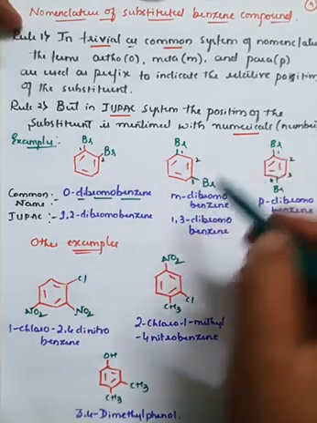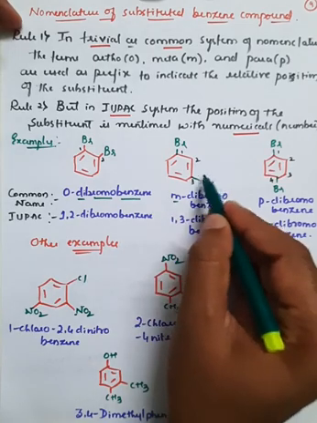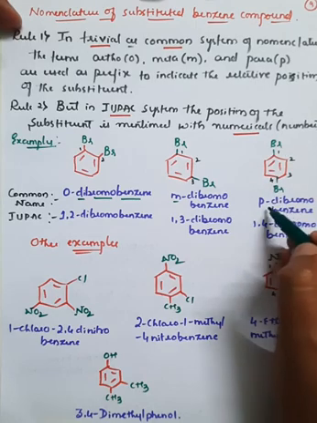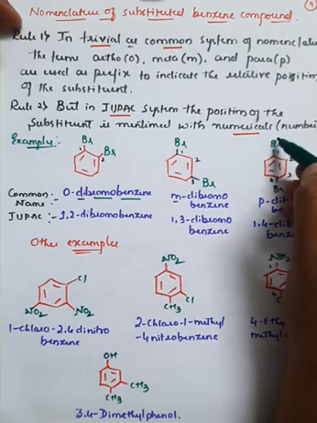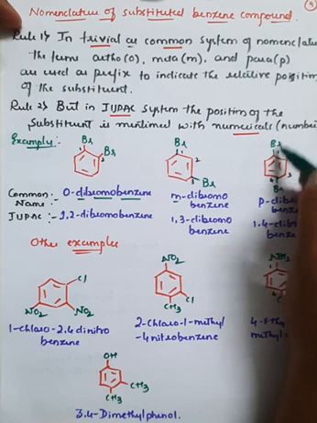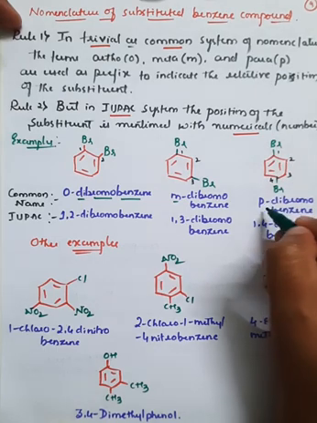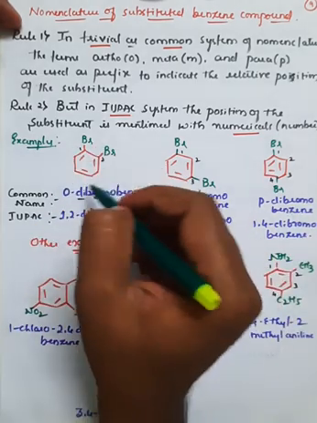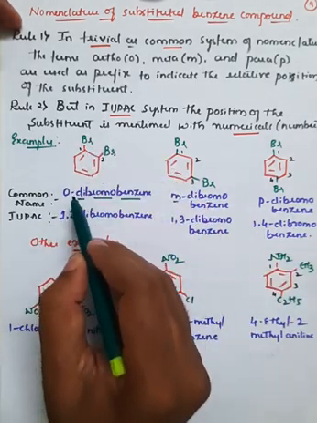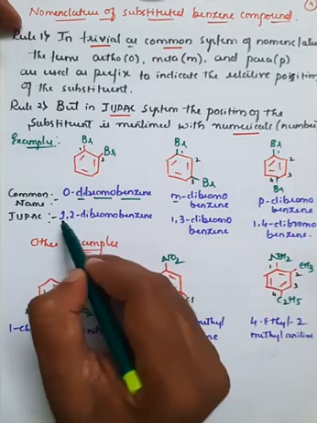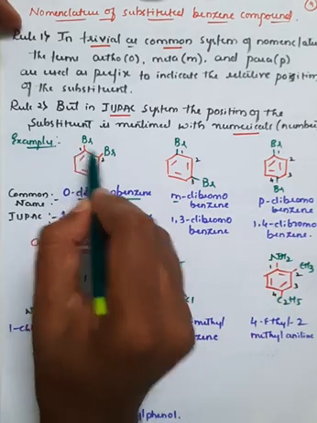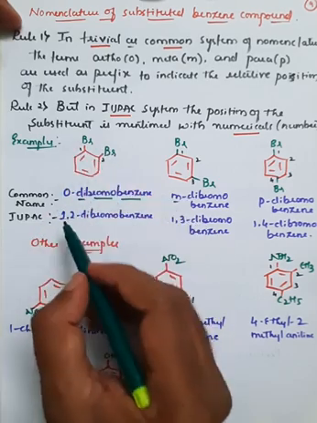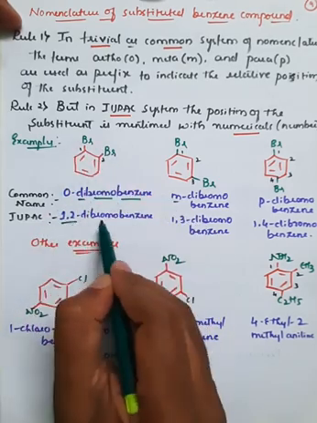So here if you observe, at the meta position there is an attachment of Br, that is M-dibromobenzene. Here if you observe, it is para-dibromobenzene. For this parent substituent, there is an attachment at the exact opposite position, that is called P, that is P-dibromobenzene. But in IUPAC what happens? We cannot use O, M and P. So it is termed as 1, 2. We can number like this 1, 2. You can number like this also 1, 2. So that is 1,2-dibromobenzene.